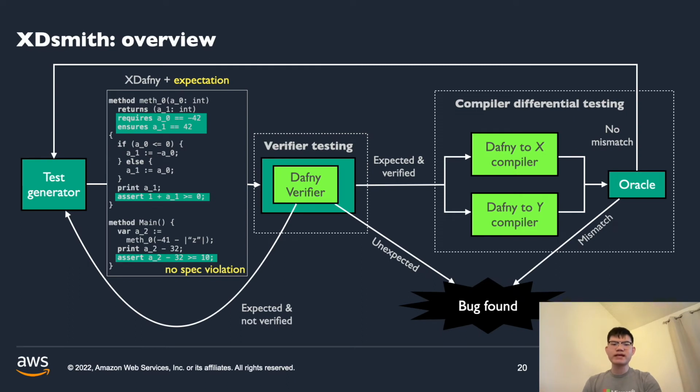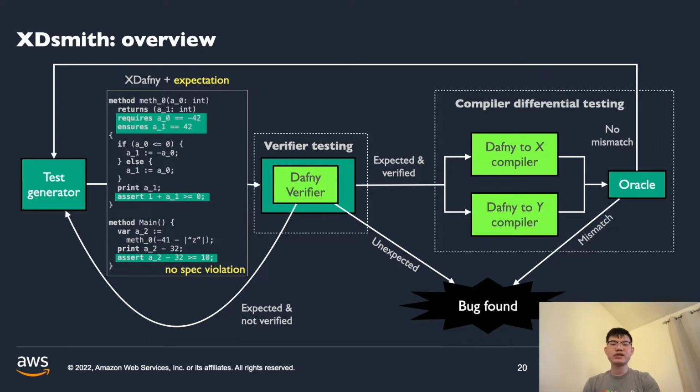Here's an overview of the XDSmith system. The system starts by generating an XDafny program, which is a subset of Dafny programs, and an expectation, which could be either there is a specification violation or there is no specification violation. Given this, we can run the XDafny program through the Dafny verifier, and there are three possible outcomes.